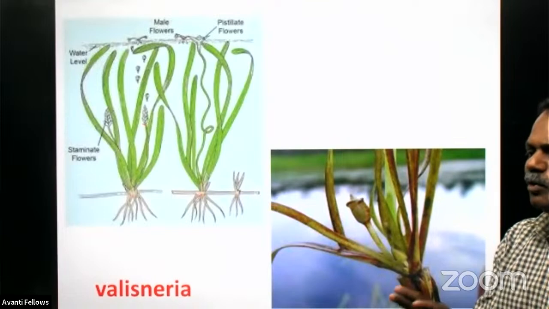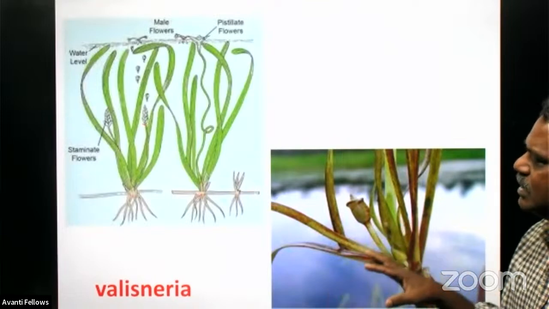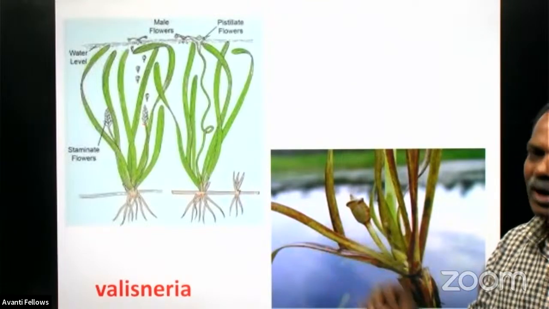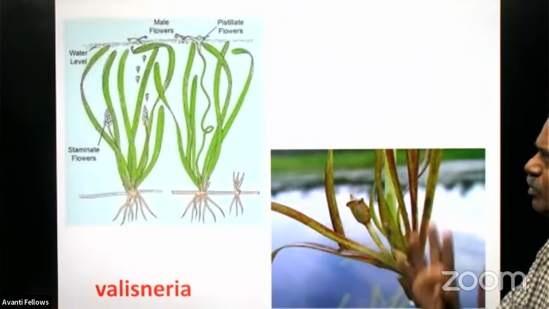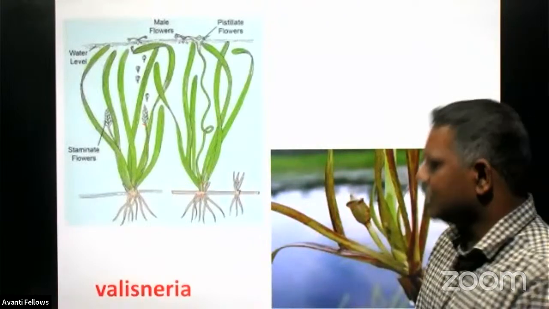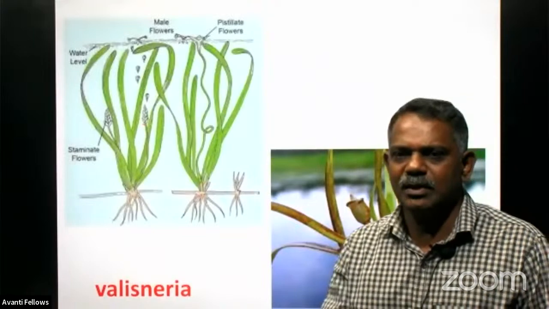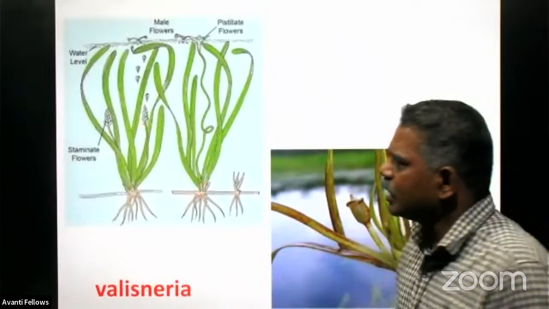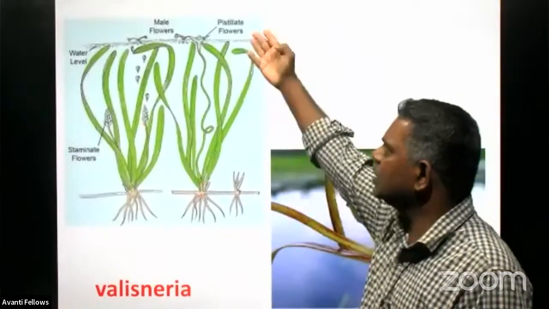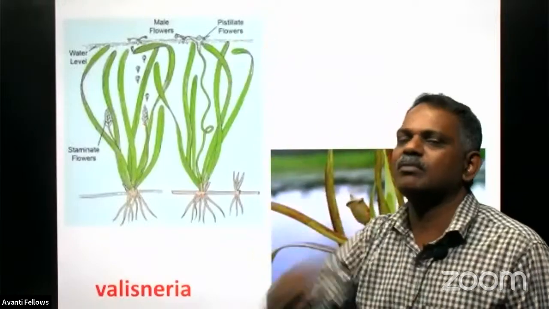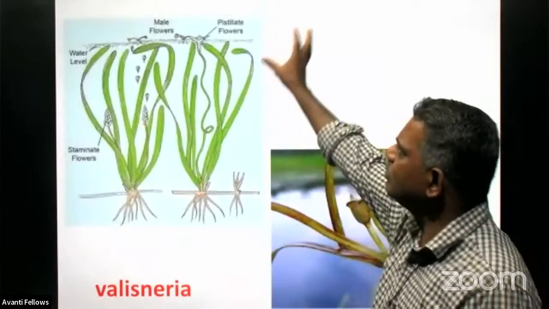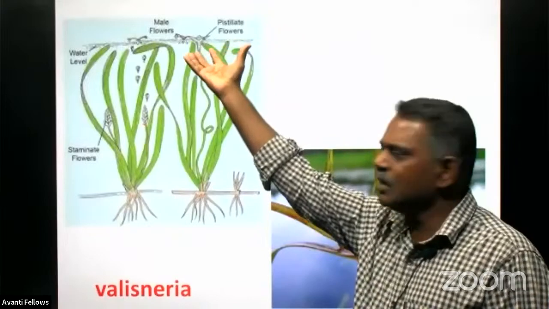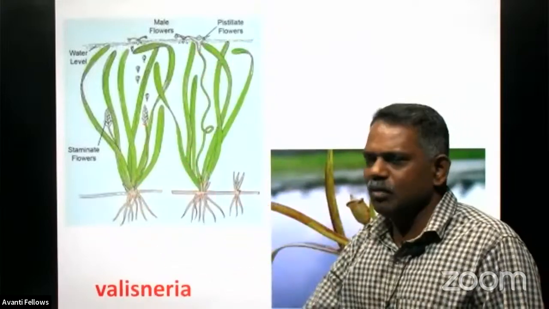This is the way through which Vallisneria pollinates, and it produces two types of flowers here. One is the staminate flower. Staminate flower means the flower produces only the male reproductive gamete, and pistillate means only the female reproductive part is present. And normally it keeps the pistillate flower on the surface, whereas the staminate flower is below that.